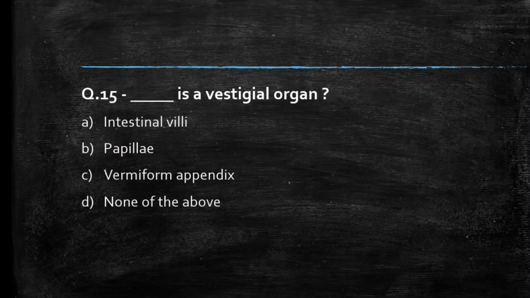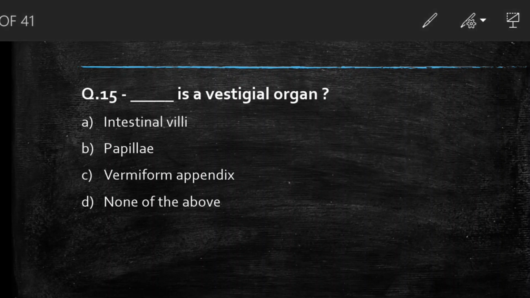Dash is a vestigial organ: intestinal villi, papillae, vermiform appendix, none of the above. Students, comment your answer. So the right answer to this question is option C, vermiform appendix.